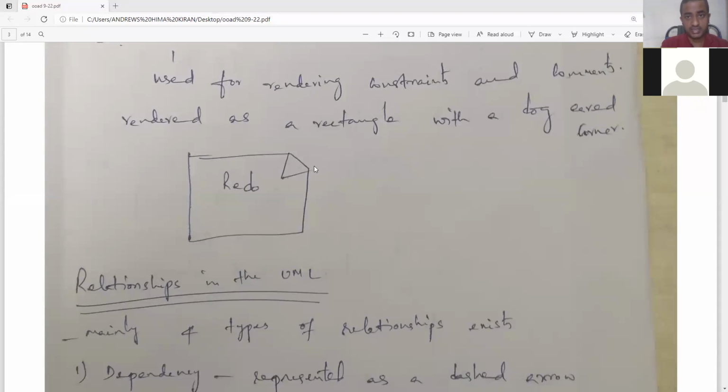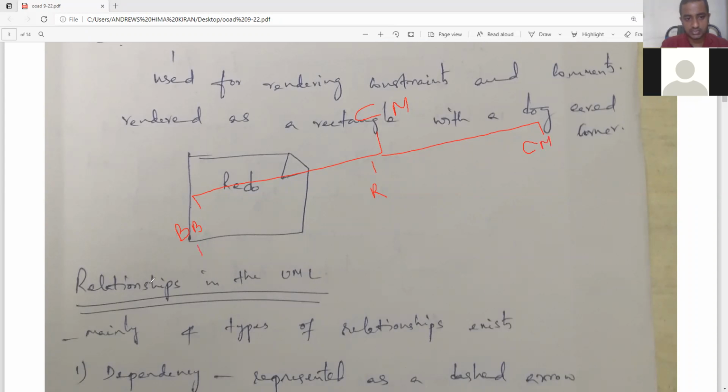If you remember the diagram, let me draw the diagram for you. This is the conceptual model. The entire conceptual model is considered as a gist of the UML, and it is classified into three types. Can anyone tell me what are these three types? The first one is building blocks, the second one is rules, and the third one is common mechanisms.